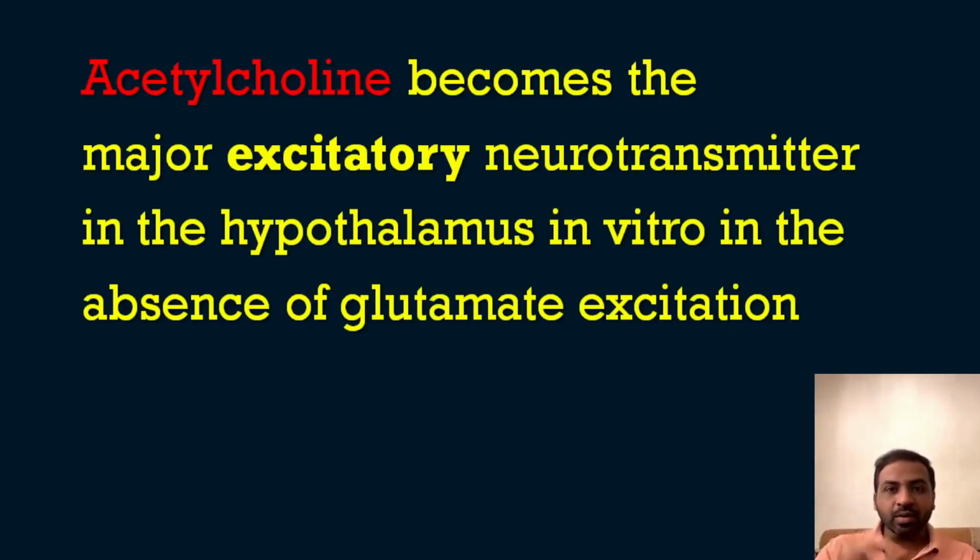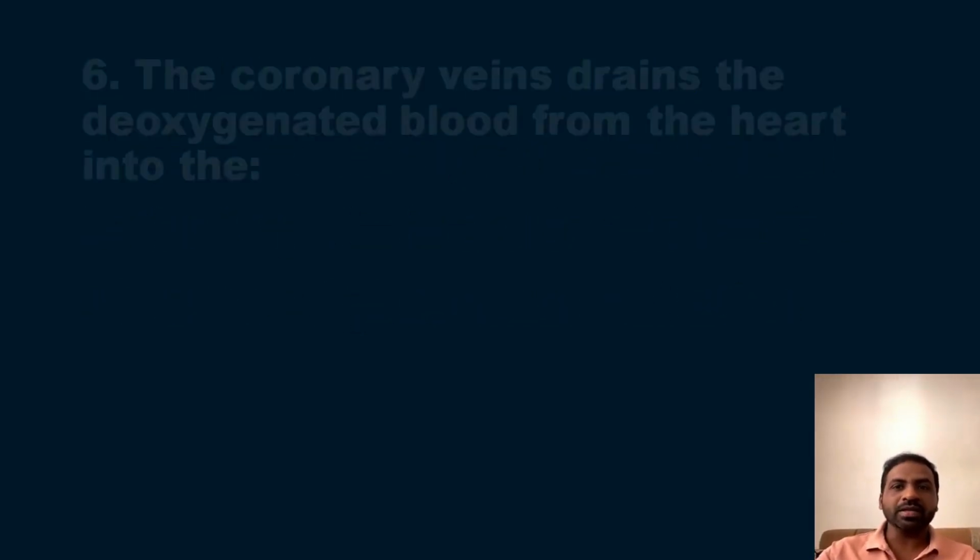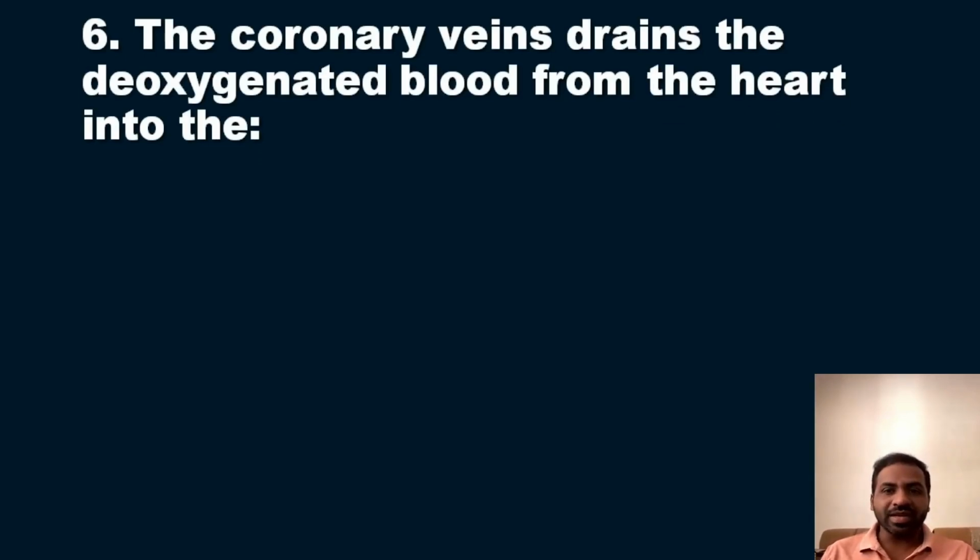Okay, the other option was aspartate. Aspartate and glutamate are almost equal in their effects, but the main excitatory neurotransmitter in the central nervous system is always glutamate. Glutamate, aspartate and acetylcholine all have similar functions. Now we will move on to the next question in our series, the sixth question.